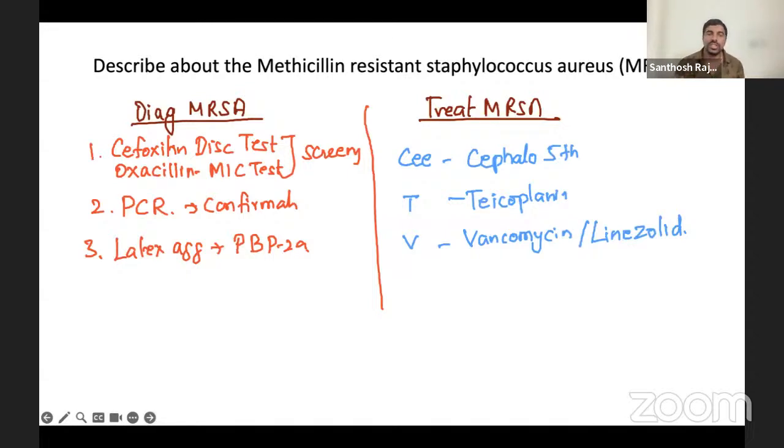This much. Very, very simple and easy. There is nothing to think too much about. I'm sure you guys will score in this MRSA. Don't make any mistake. Okay. Now, next.